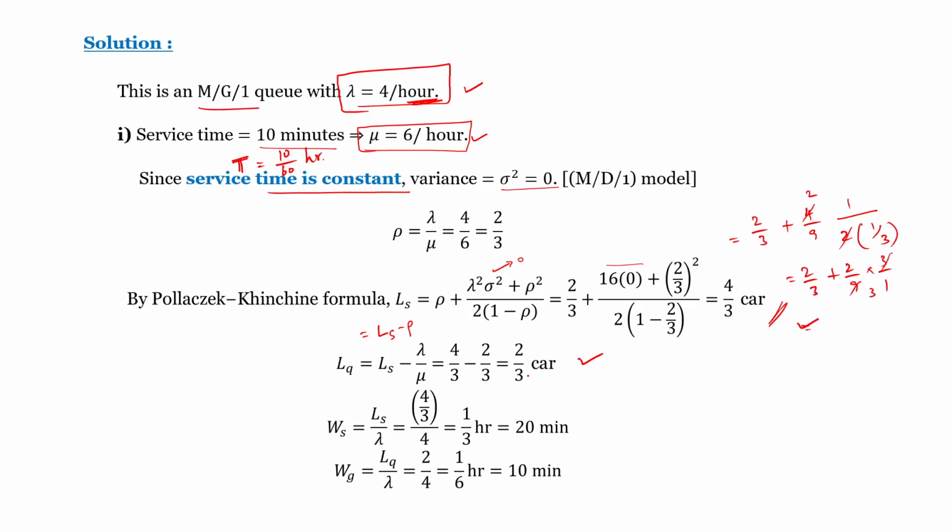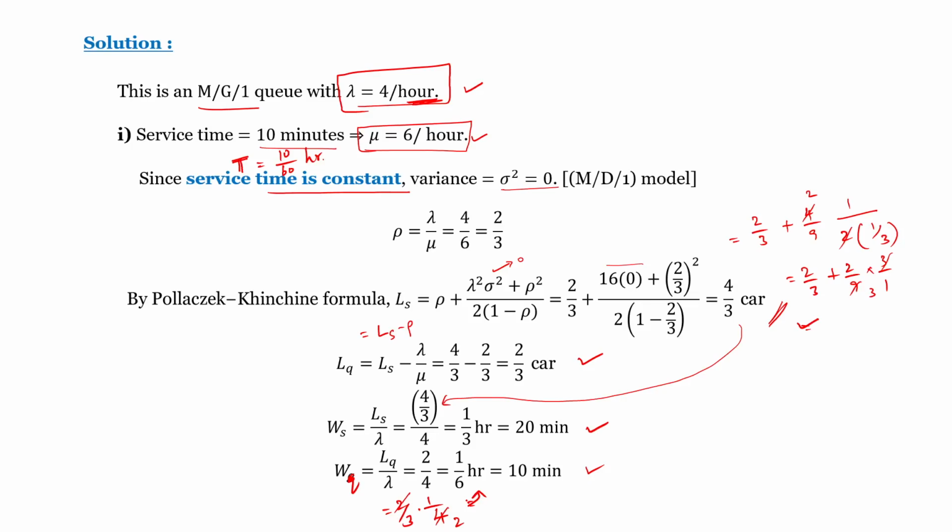The waiting time in the queue is LQ divided by lambda. LQ is 2 by 3, lambda is 4, so it becomes 1 by 6 hour, which means 10 minutes. The waiting time in the queue is 10 minutes, and in the system is 20 minutes. This is the result if the service time is constant.